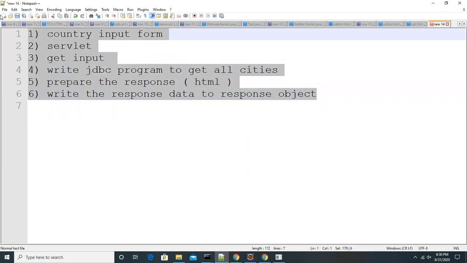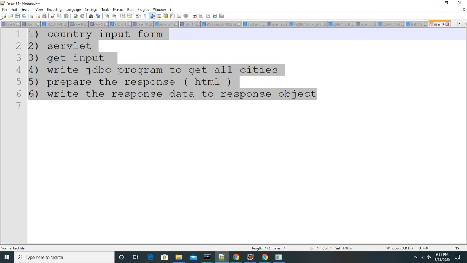You know JDBC already, you know how to write a servlet, you know already how to design and how to send a post request and prepare it all. So can you try this example from your side and show me tomorrow? Okay, sir. Yes, sir. Do you have any doubt on this requirement?